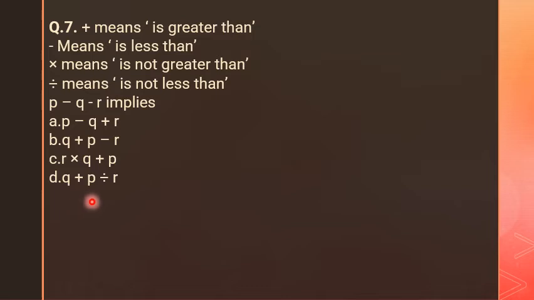Q plus P divided by R. Okay, I am repeating the question again. Read carefully and find out the exact answer. Plus sign means greater than. Minus sign means less than. Multiplication sign means not greater than. And division sign means is not less than. So what is the exact answer for this?